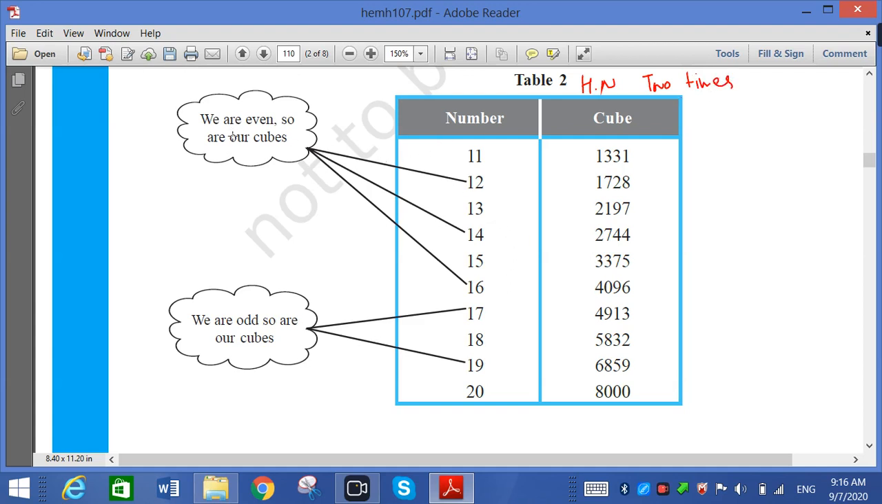Again, we are even, so our cubes are even. If you will see here, even is there. We are even, so our cubes are even. When odd is there, we are odd, so our cubes are odd. So here odd, again odd, odd, again odd. So anyhow you have to write 1 to 20 cube 2 times for learning purpose.